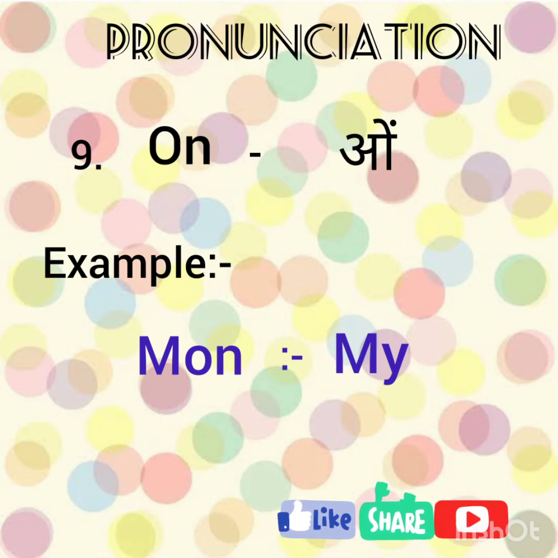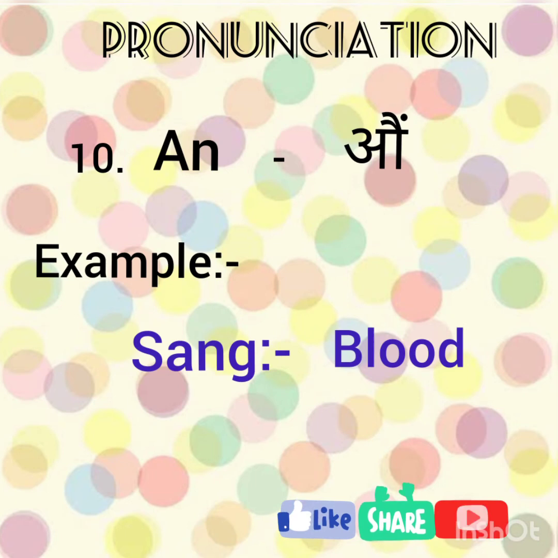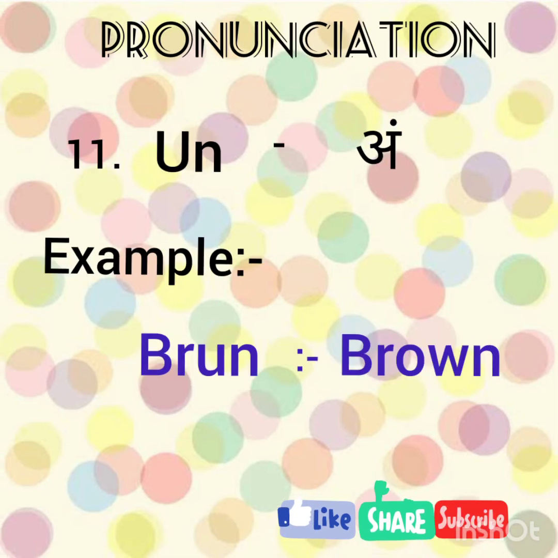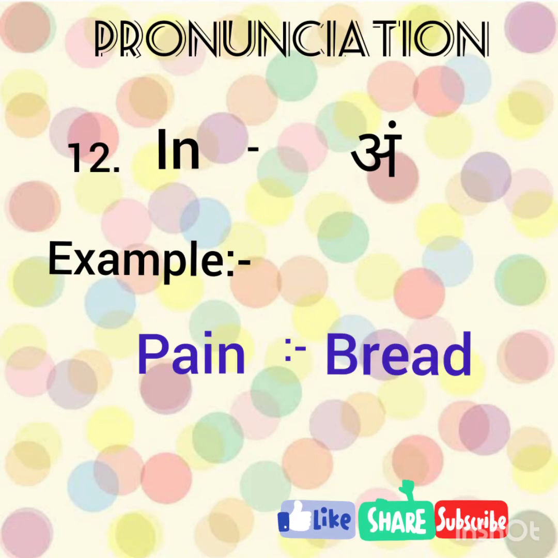Tenth one is AN, which is called O. For example, Sang. Sang is blood. 11th, UN, for example, Brun. Brun means brown. Combination number 12th is IN, for example, Pain.